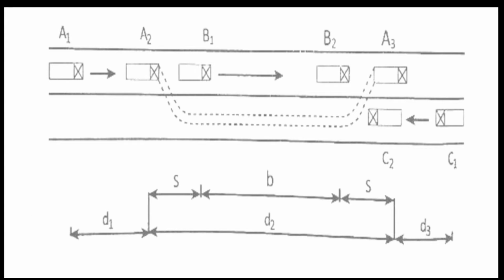As we can see from the figure, we have positions of the car at A1 and A2 with the fast moving car, and B1 and B2 are the positions of the car which is moving with a slow velocity, whereas C1 and C2 are the positions of the vehicle coming from the opposite direction at a design speed of V in meters per second.